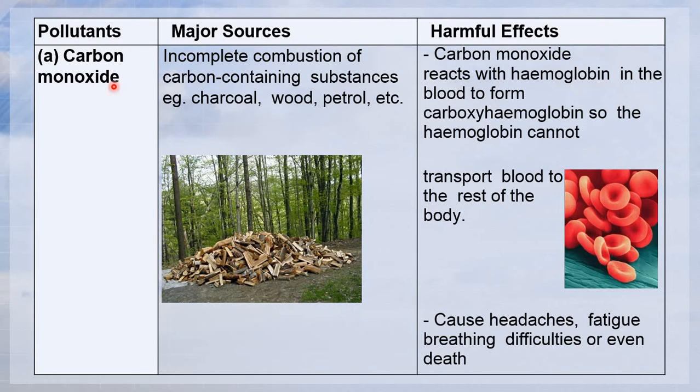Carbon monoxide, major sources: incomplete combustion, which I previously mentioned. Where you have incomplete combustion, you will release carbon monoxide. So incomplete combustion of carbon-containing substances, for example charcoal, wood, petrol and so on, is a major source of carbon monoxide. So, the harmful effects from carbon monoxide.